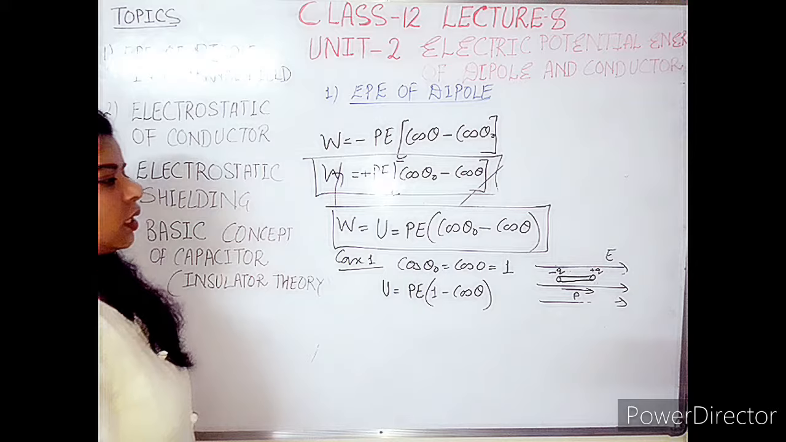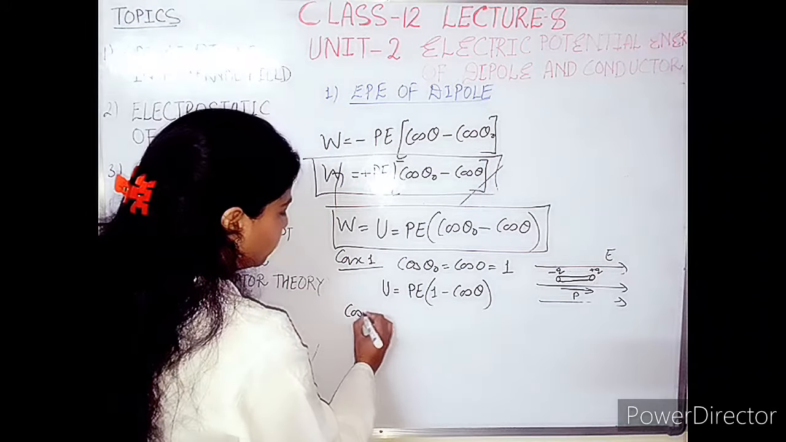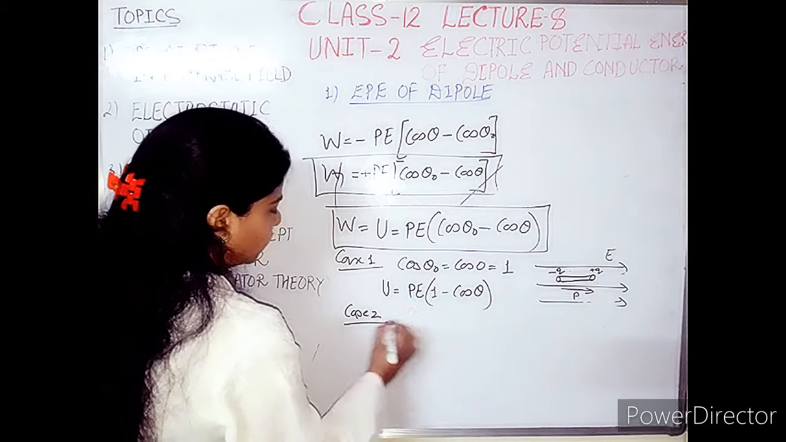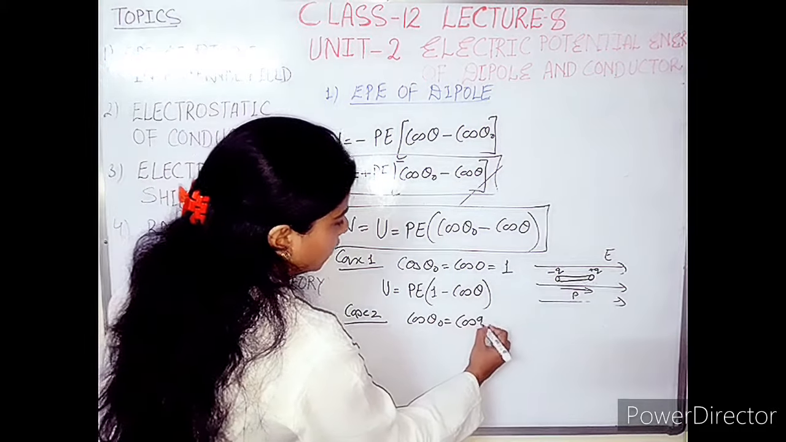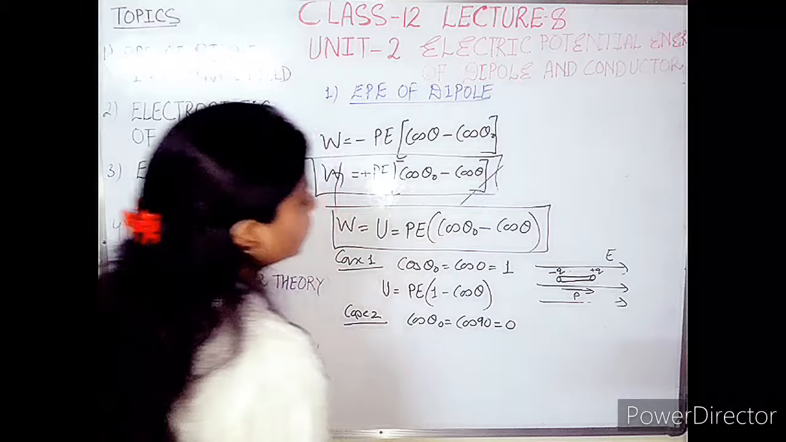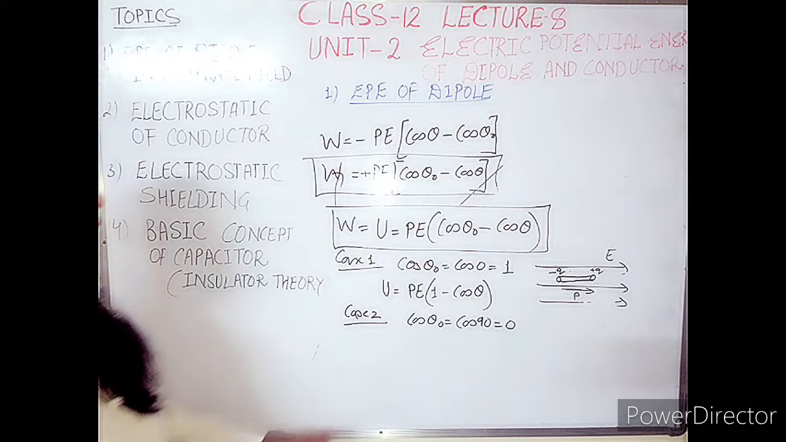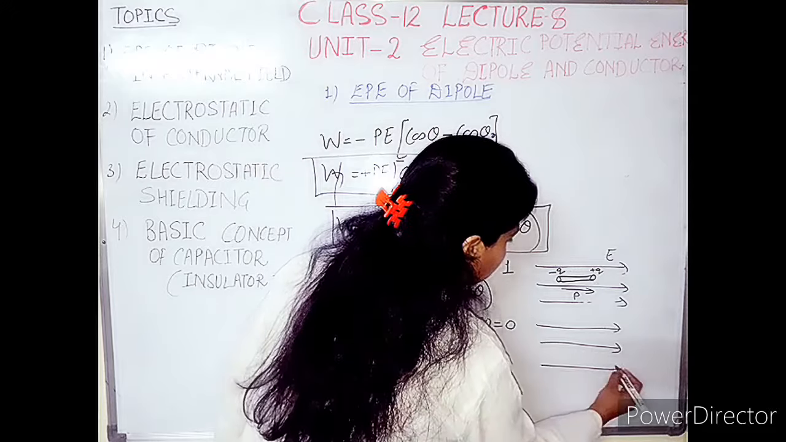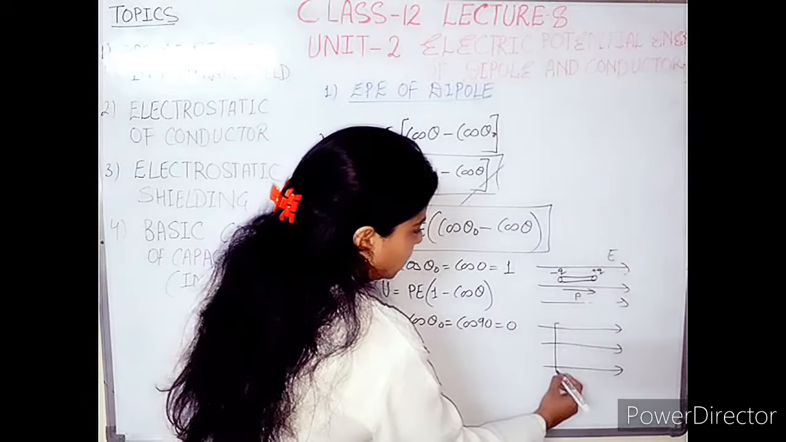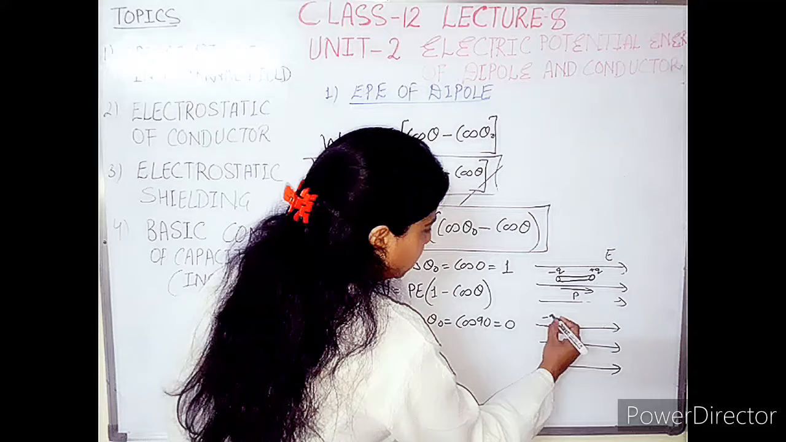Afterward, take another case, case number 2. Case number 2 is cos theta naught equal to cos 90, and this is equal to 0. The cos 90 value is 0. So what does it mean? The dipole is entering into the field in this manner. This is the field, and the dipole is entering here. Minus q charge.